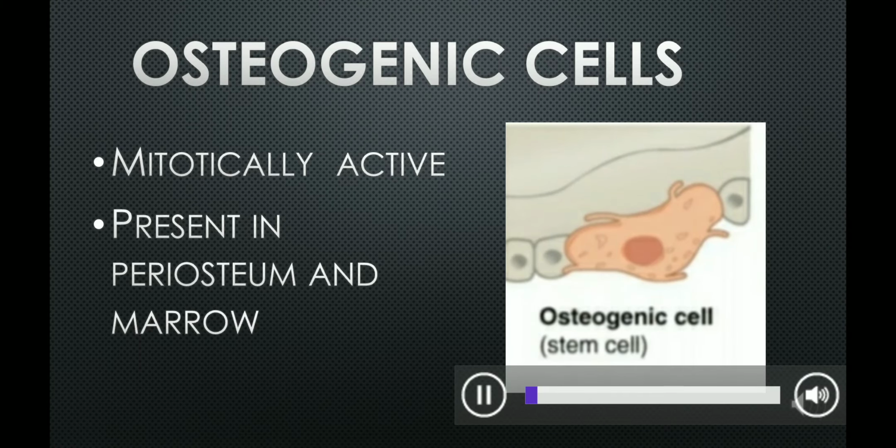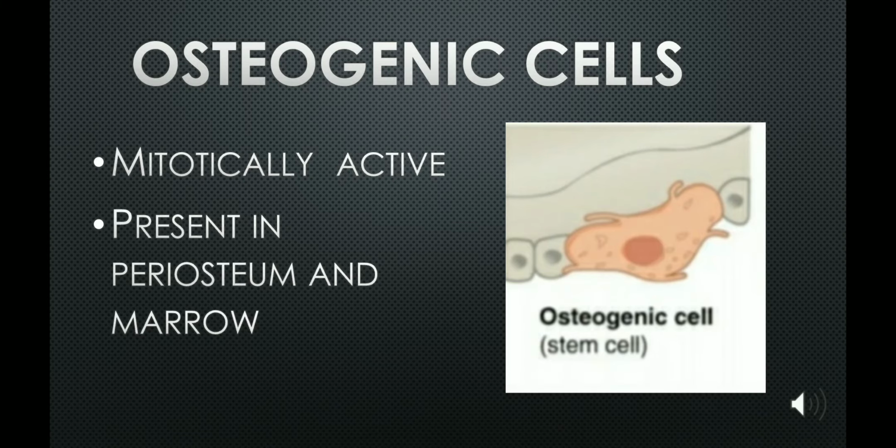Osteogenic cells. These cells undergo high mitotic activity. That is, these are the only bone cells that divide. Immature osteogenic cells are found in the periosteum and the marrow, and these cells differentiate and develop into osteoblasts, which we have already discussed.